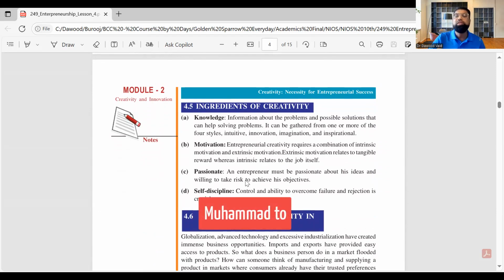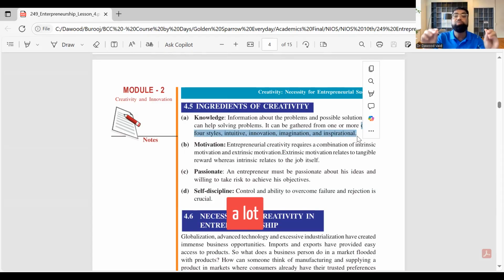I want Muhammad to create a Google Doodle. So number one, he needs to have the knowledge of what a Google Doodle is. So it starts with G. Imagine somebody who doesn't even know spelling, who can't spell Google, will not have it. So you should have knowledge. And knowledge of all of these ideas, it could be intuitive, suddenly comes up. It could be innovative. He sees an idea and it comes imaginative or inspirational. He saw something else and he saw, okay, wow, today is World Cheetah Day. Can I make a Google Doodle with a lot of spots in it?